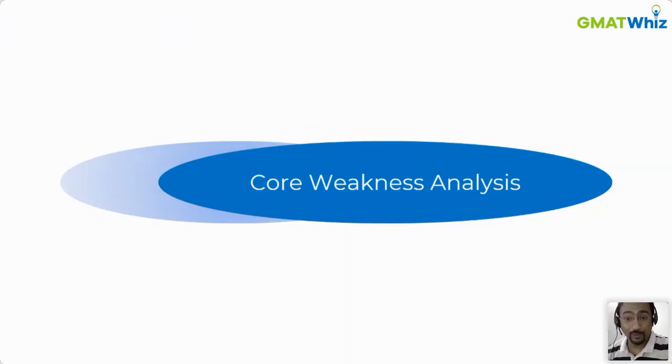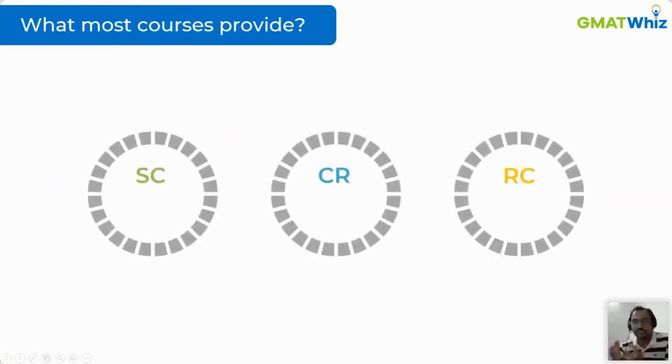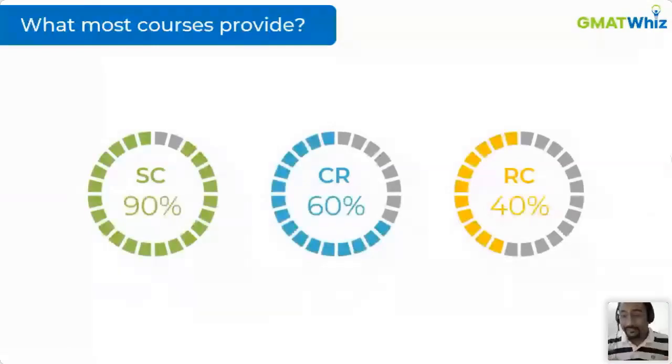What are the problems that you face with respect to understanding your weaknesses? And trust me, guys, when I was a student in your place, I used multiple platforms, and the kind of data that I used to get was something like this. That I'm doing this well in sentence correction. This is how I'm performing in critical reasoning. This is how I'm performing in RC. I used to get very, very high level data. That's generally the case with most of the courses out there.